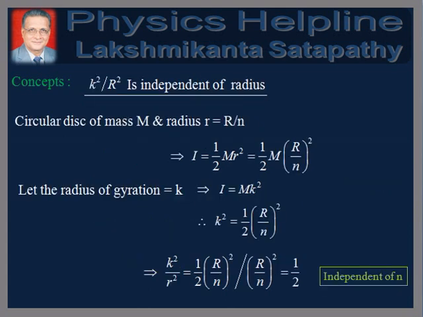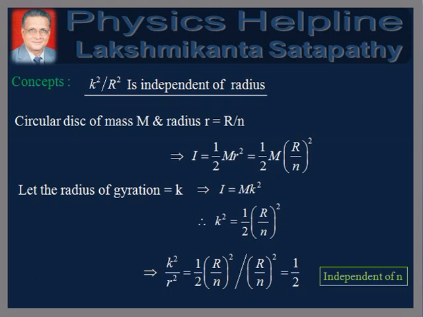Now, let us understand that k square by r square is independent of the radius of the body. Consider a circular disk of mass m and radius R equals r by n. Therefore, moment of inertia I equals half mR square, which is half m into r by n whole square.